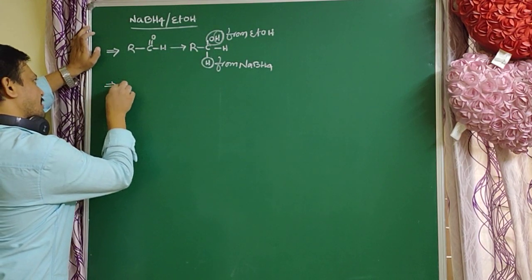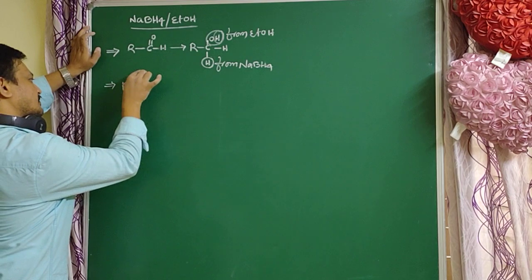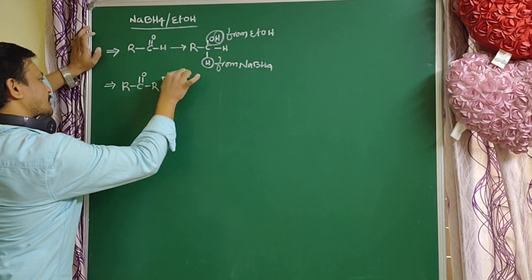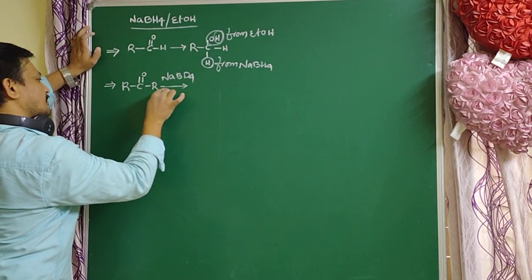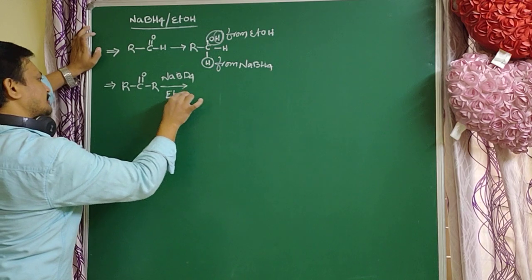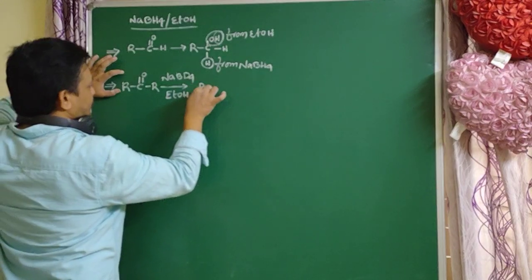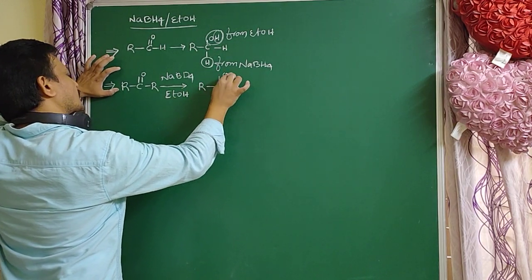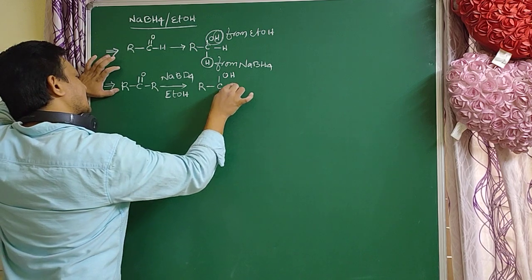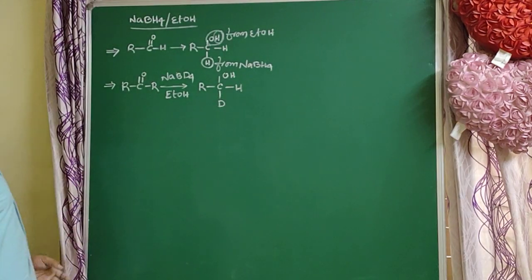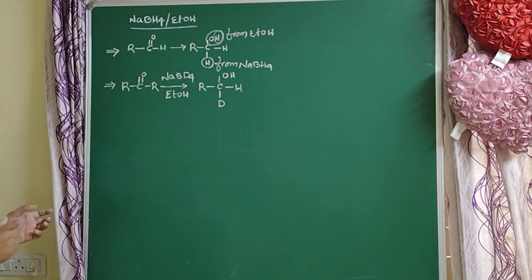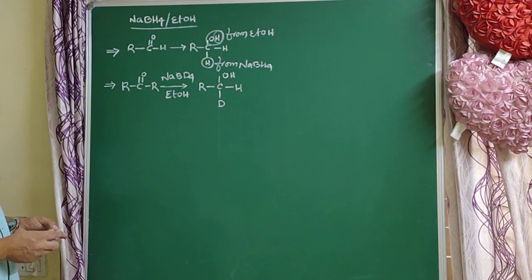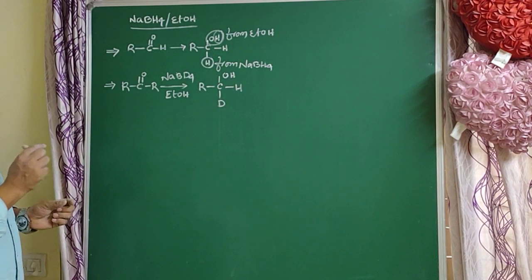For example, ketones react with NaBD4 in presence of alcohols, ethyl alcohol. So what is the major product? The C double bond converts to a single bond, and here OH and D are added. This reaction is also called a nucleophilic addition reaction.